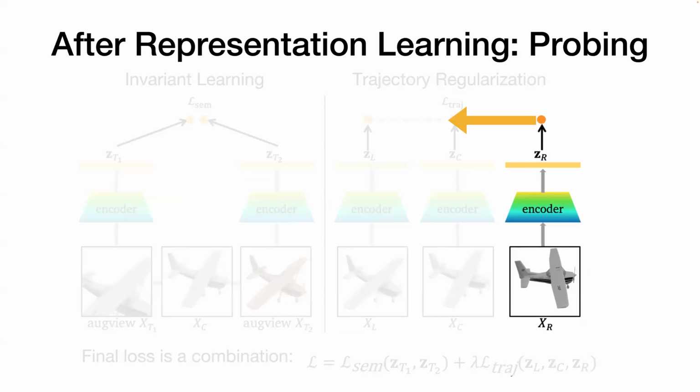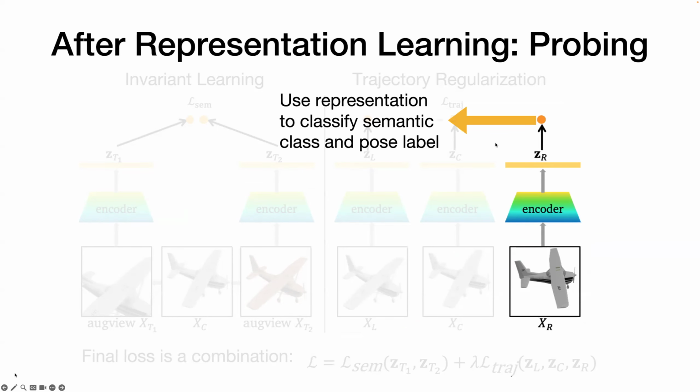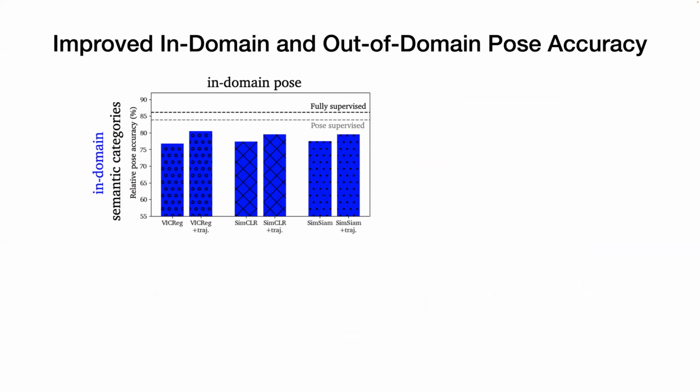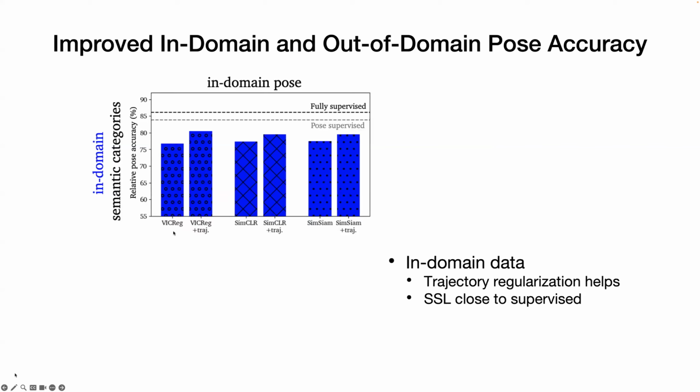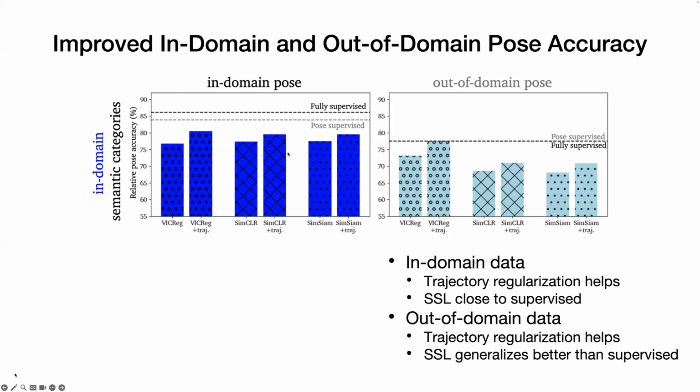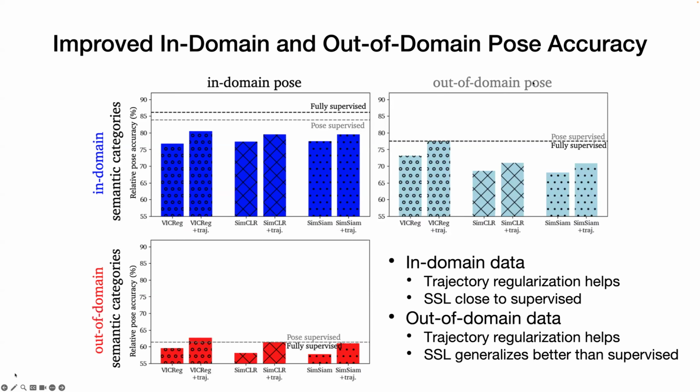For self-supervised representation learning, finally, the loss is a combination of the semantic loss and the trajectory loss. After training the representation learning method, we can get a representation for probing, such as for classifying the semantic and pose labels. The results show that adding trajectory loss outperforms the baseline method. Additionally, self-supervised learning is close to the supervised method. For out-of-domain results on pose and semantics, we also see a similar trend when adding the trajectory loss.